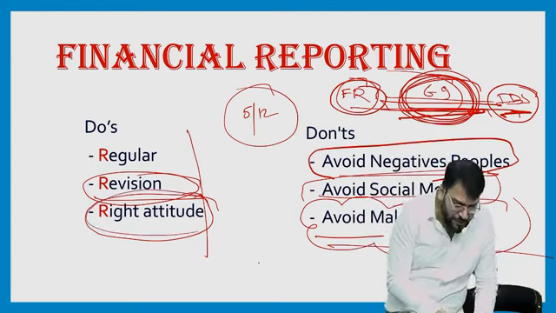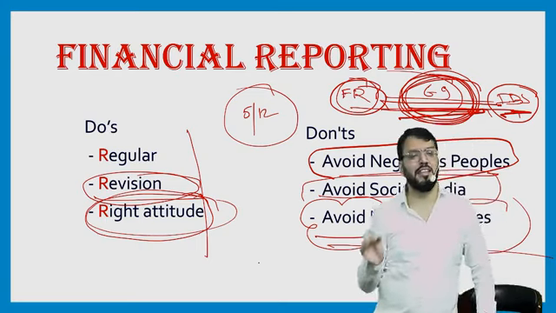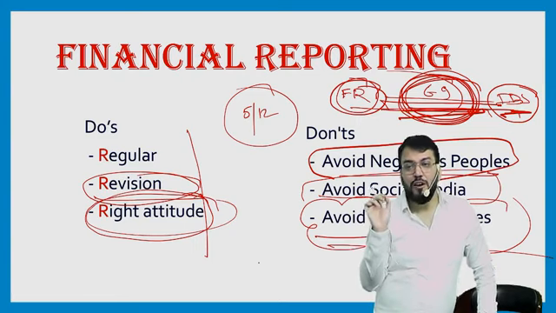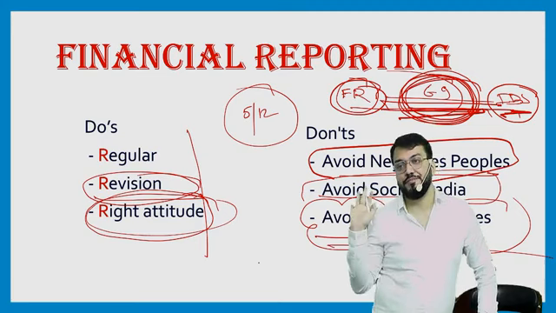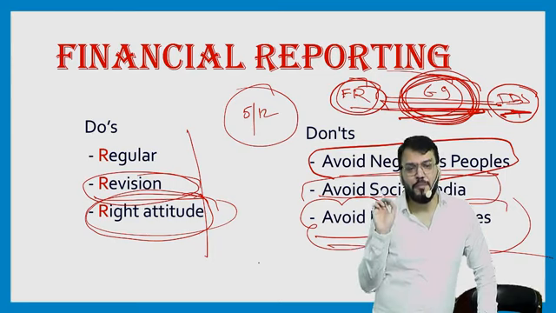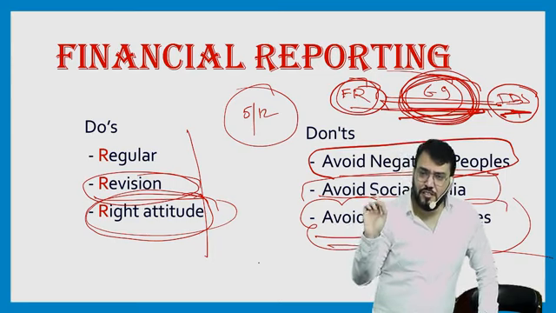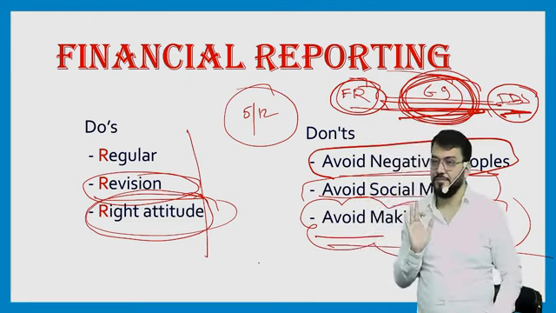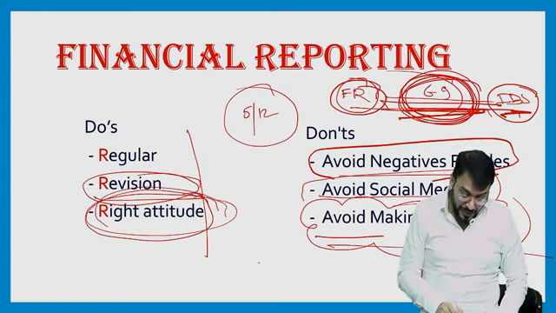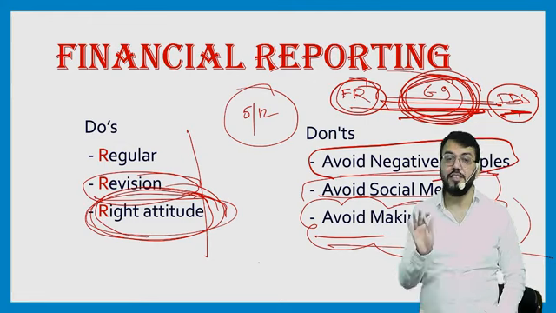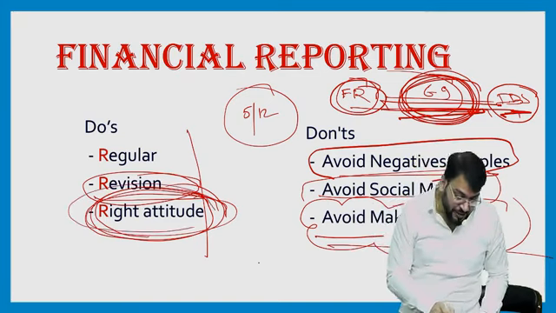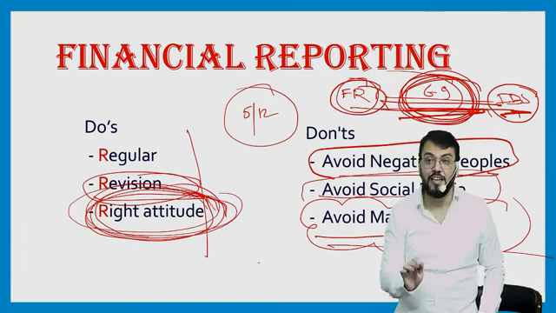Correct? So you should have the right attitude. Right attitude means during this CA study, whether it is FR class or any other subject, you should always be open for any questions. As per my experience, only 15% of students are always of this nature. 85% of students do not answer. But if you come in this particular category, the CA exam will become easy. Believe me. So this is one of the characteristics which every student writing CA final must have.